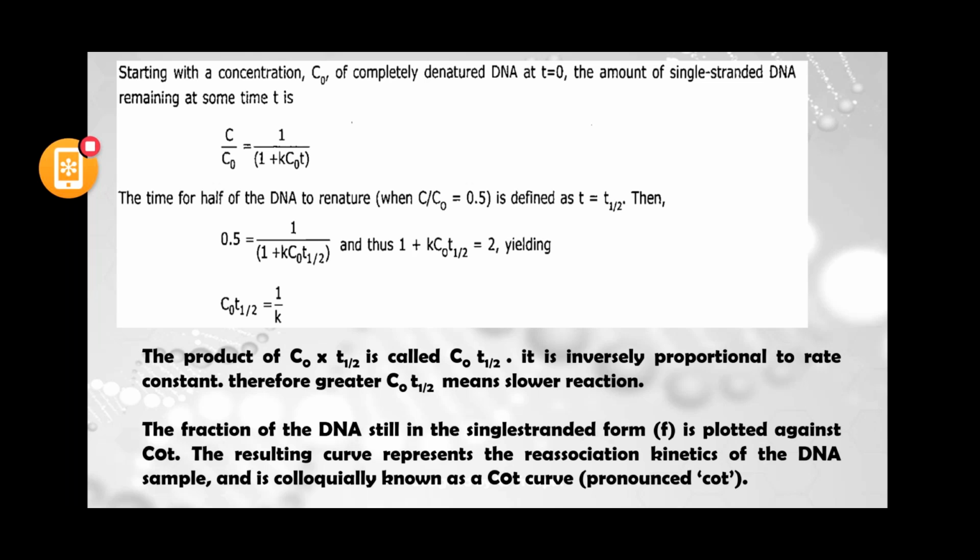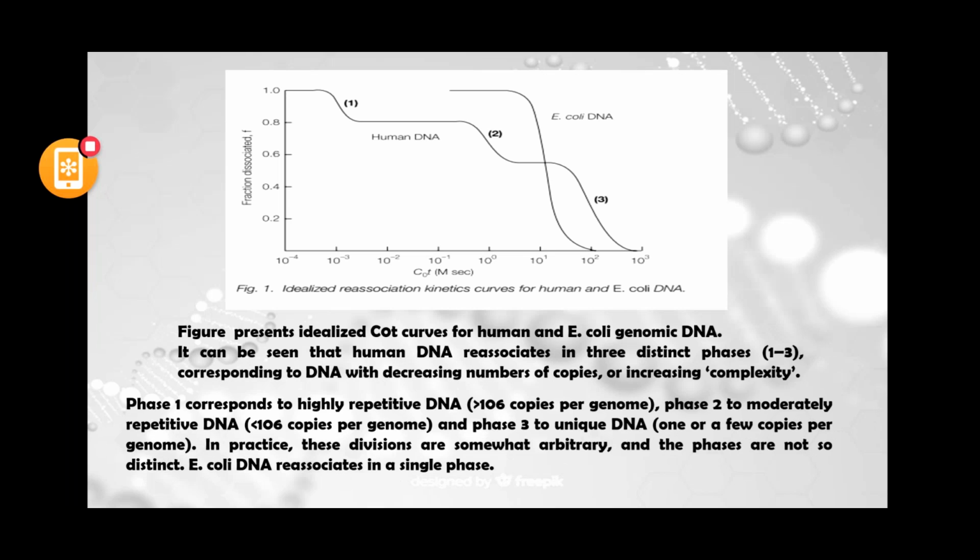Okay, the resulting curve represents the reassociation kinetics of the DNA and is usually called a Cot curve. Okay, you can see this is a diagram. This is a picture which tells the reassociation kinetics, and this graph is called a Cot curve, or graph.